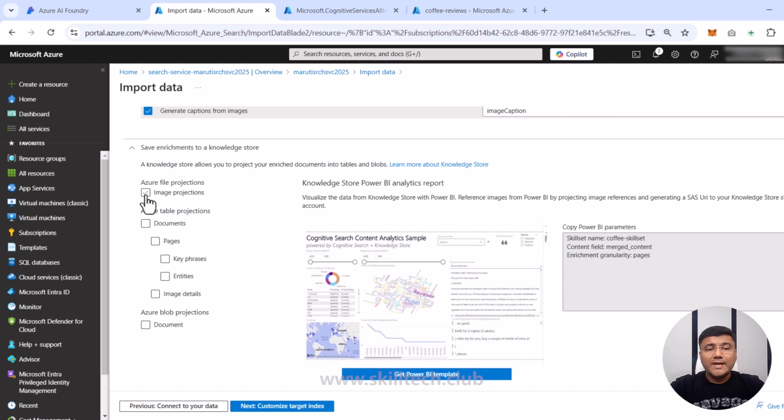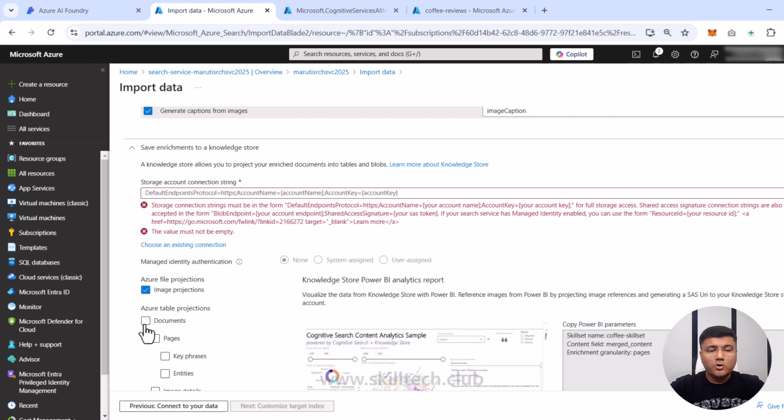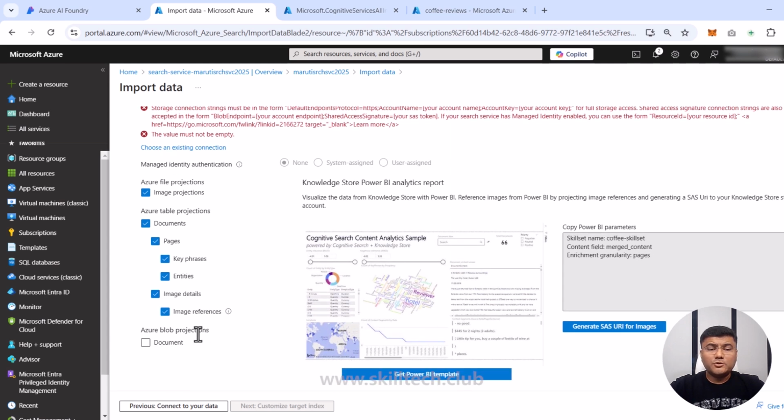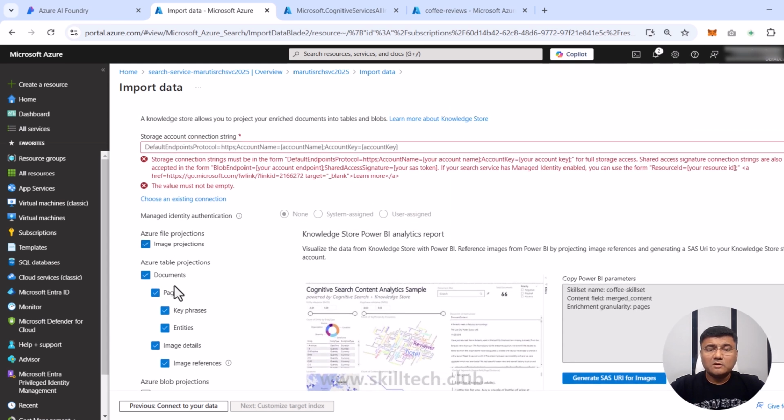So I am going to select image projections and documents, where I have pages, key phrases, entities, image details, and image references. I do not want blob projections as of now. So these are the first 2 checkboxes which I'm doing.